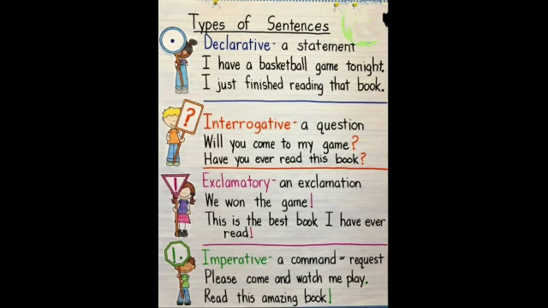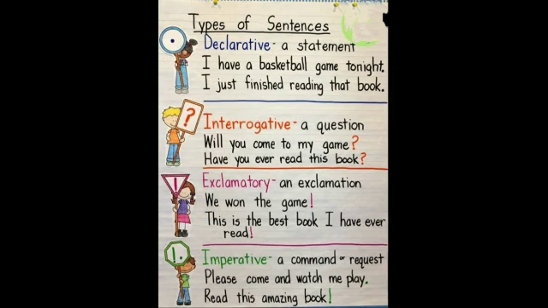So, today we learned four types of sentences: declarative sentence, interrogative sentence, exclamatory sentence, and imperative sentence. A declarative sentence gives a statement, and an interrogative sentence asks a question.